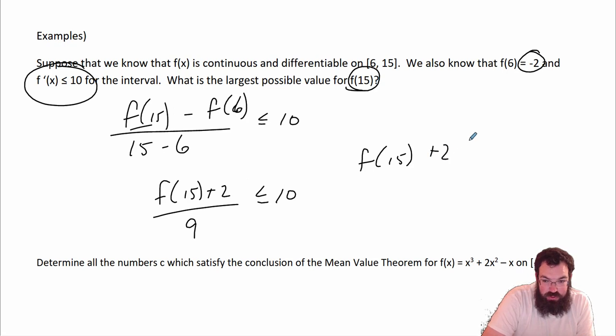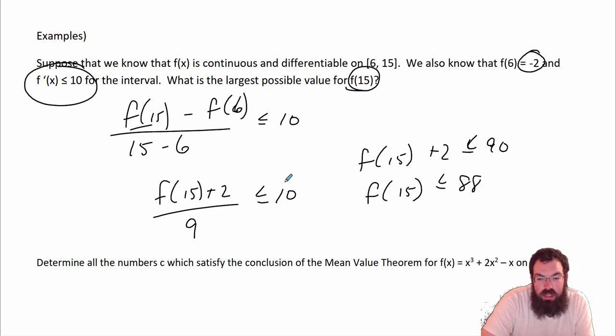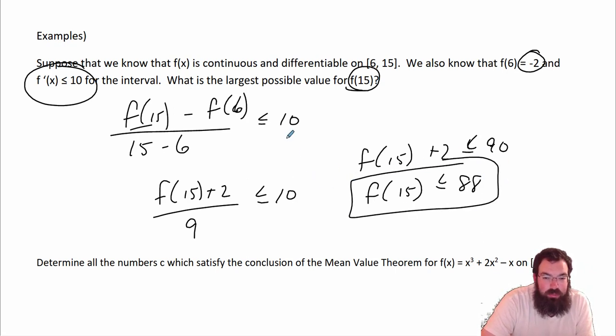F of 15 plus 2 is less than or equal to 90. So therefore, f of 15 is going to be less than or equal to 88. Okay, there you go. That was just a simple manipulation problem. It wasn't really any meat to that one at all. We just might not have understood what it was asking.